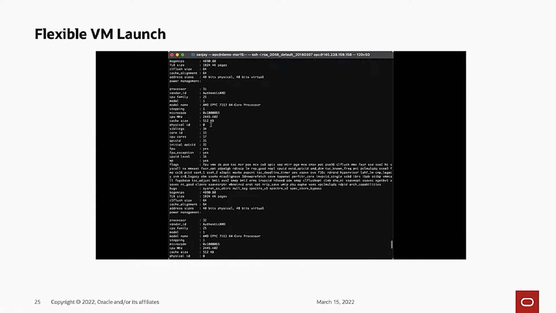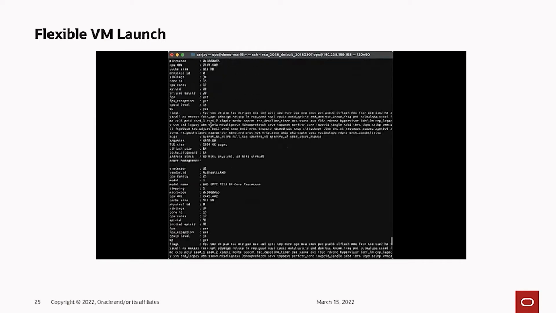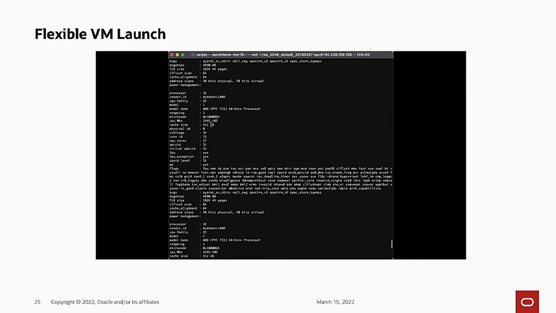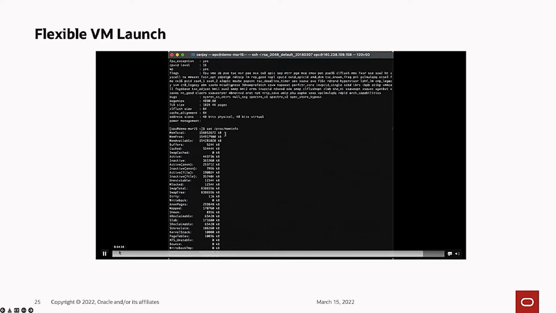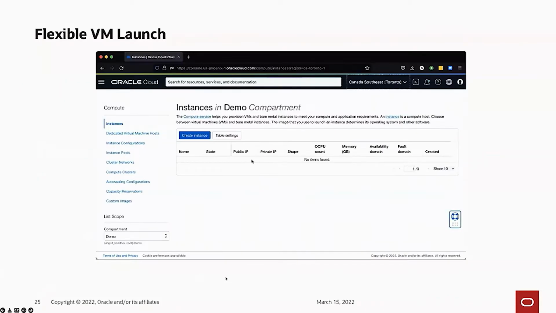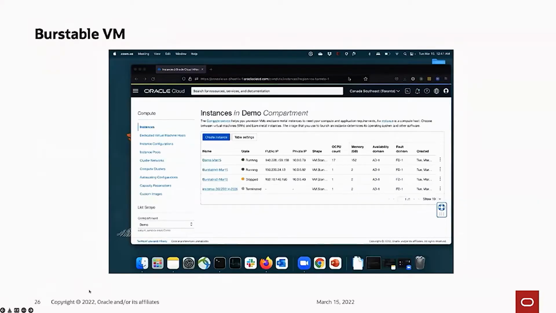It's all on the AMD EPYC Milan processor, so you can see exactly this is what the VM has. And then if you look at the memory, then you can see also exactly the amount of memory that it's got. It says it's in kilobytes, but when you convert into gigabytes, you'll see that it's got approximately 152. So I'm going to skip past this.